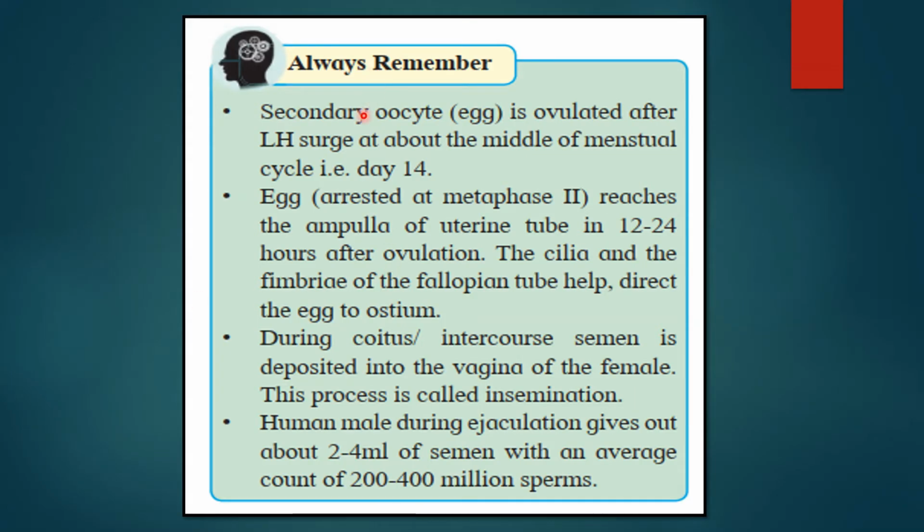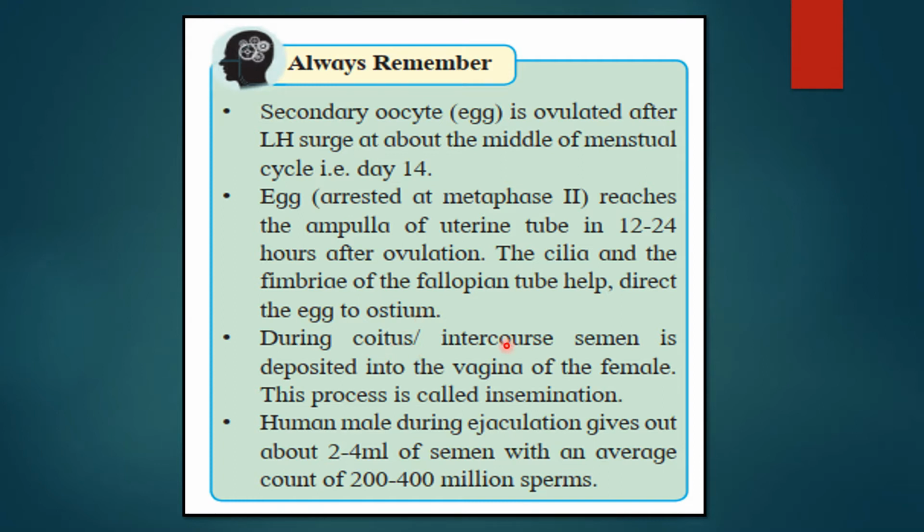Always remember, the secondary oocyte, that is the egg, is ovulated after luteinizing hormone at the middle of the menstrual cycle, that is day 14. The egg, arrested at metaphase II, reaches the ampulla 12 to 24 hours after ovulation. The cilia and fimbriae of the fallopian tube help the egg reach the ostium.